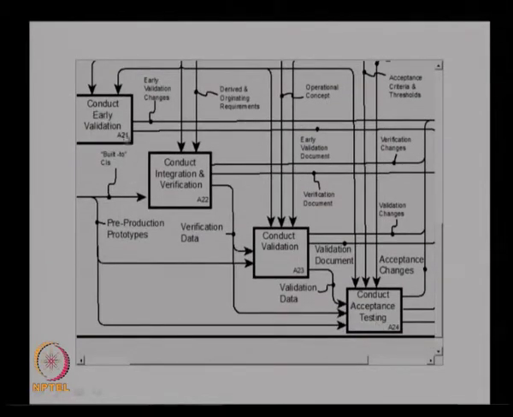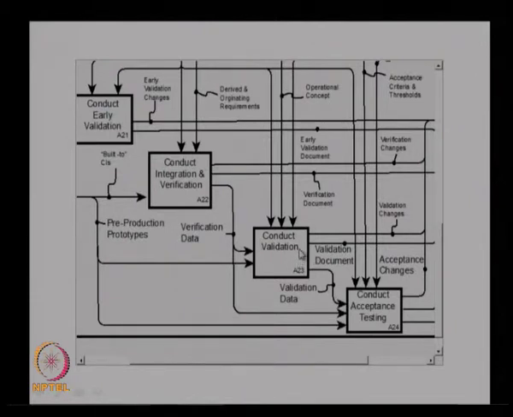So, these are the various stages involved in integration and qualification of the system. So, this early validation basically ensures that the system or the operational concept whatever we develop is sufficient to meet the customer requirements, and then from this stage we will go for the design. We will start designing the system in terms of its functions, functional architecture, physical architecture and operational architecture, and we develop the configuration items specifications, and using those specifications we will carry out the integration and verification of the system to ensure that the system was built right, and then the right system was built, we will go for the